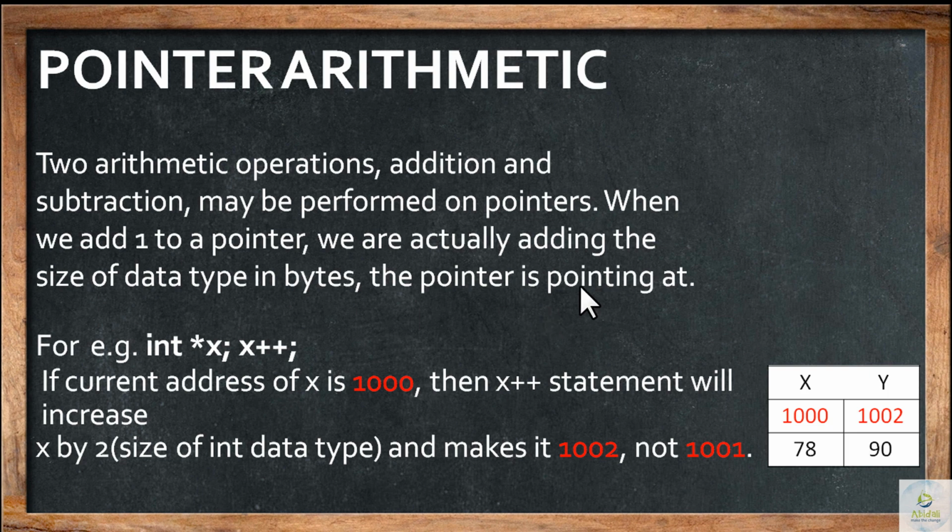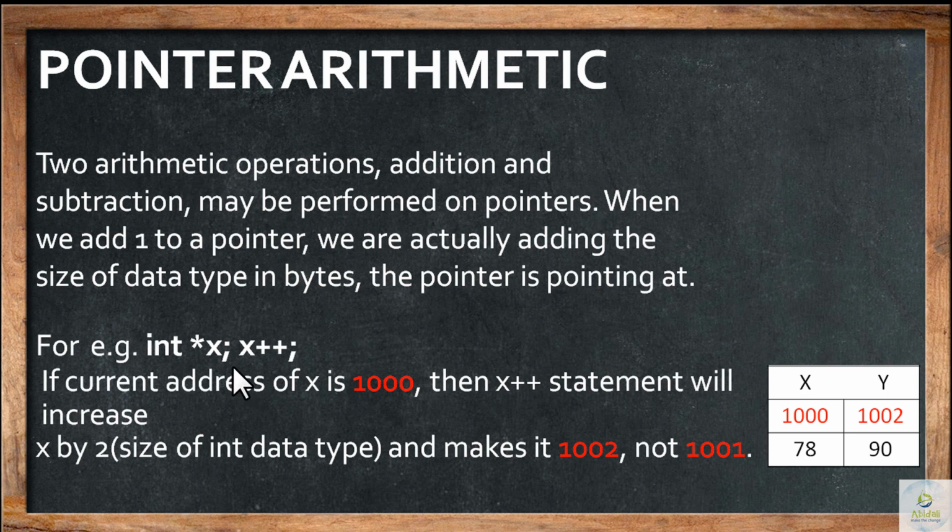So, the pointer will increase by the size of its data type. Now, what do you mean by this? Considering only one example, we will try to explain it in a better way. So, a pointer has been declared. The name of the pointer is x, belonging to integer type. Now, how many bytes of memory space are allocated? 2 bytes of memory space are allocated.